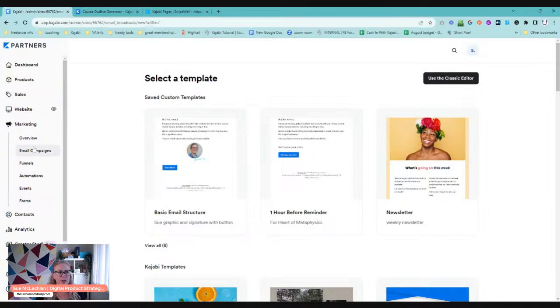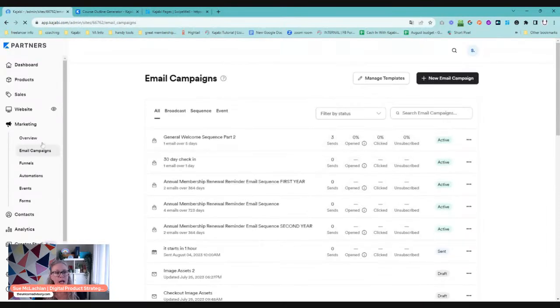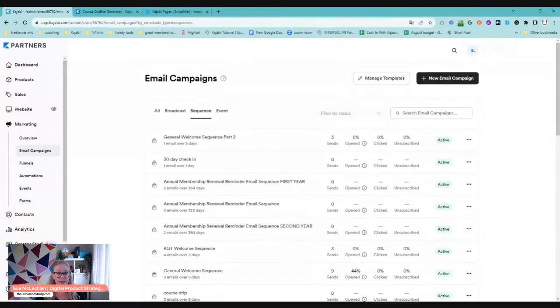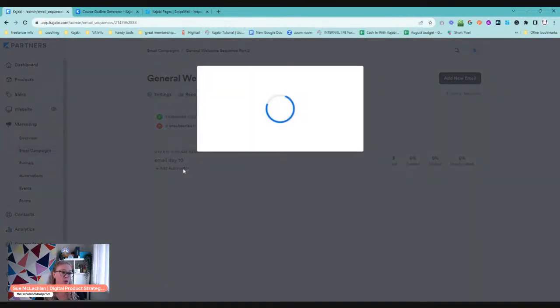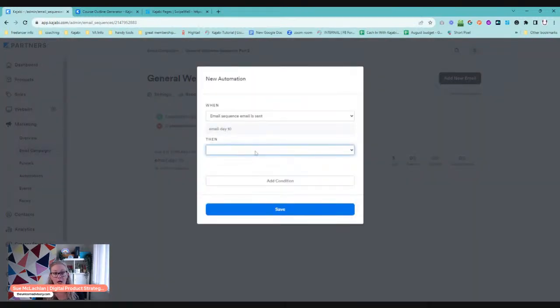So yeah, within your emails, you can do email broadcasts, which are those ones where you say, I would like this to go at 6 o'clock. And we can also do sequences. Sequences are where you get that power of automation and being able to put people through a series of emails that are going to go out when they sign up for something. But you can also use automation. Kajabi's got some fantastic automations where you can have things that will trigger. This is just a random thing that I've made, but you can add automations to an email or to a sequence. So when this is sent, then you could give someone an offer like a free product or take that product away.